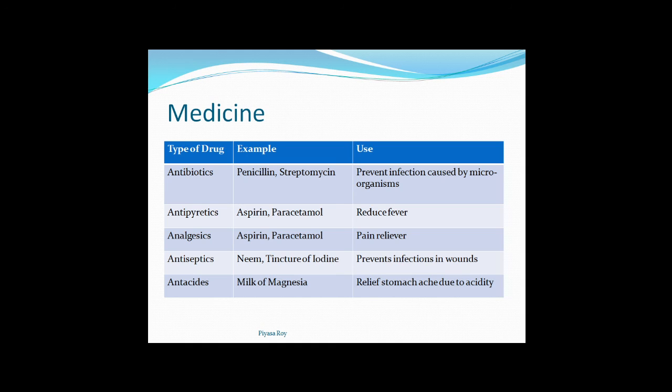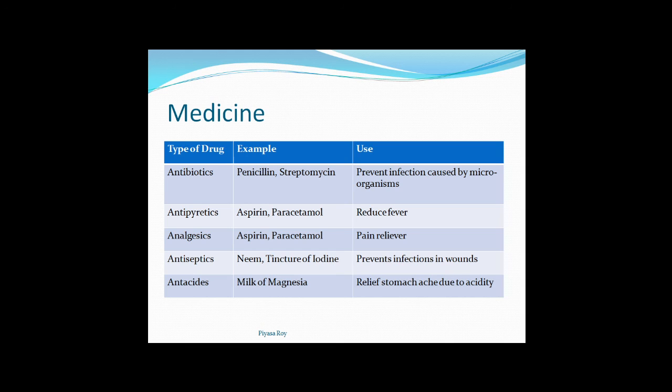Next, antipyretics. Anti means it reduces, and pyretics comes from the term fever. So antipyretics means the drug which reduces fever. Examples are aspirin and paracetamol.